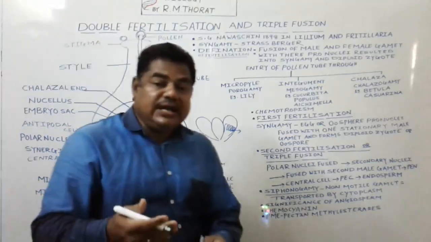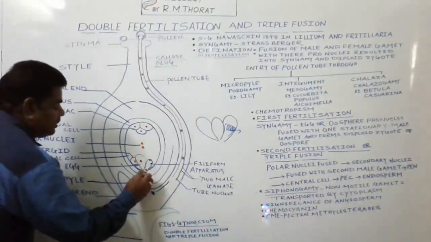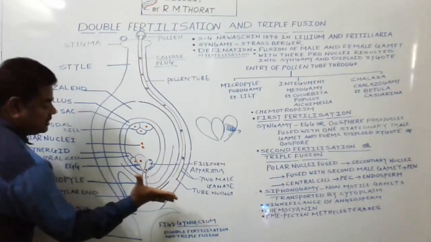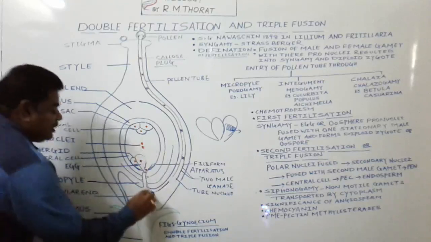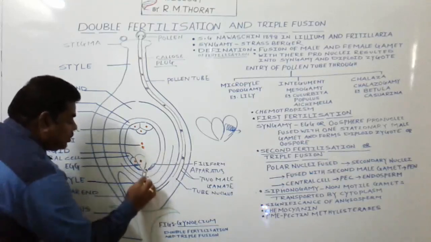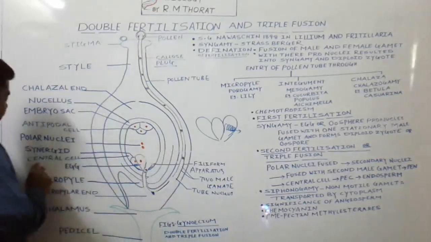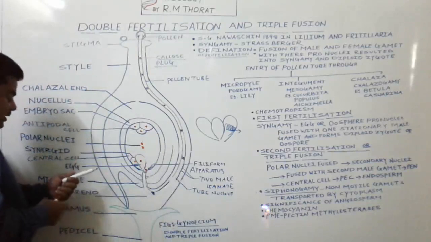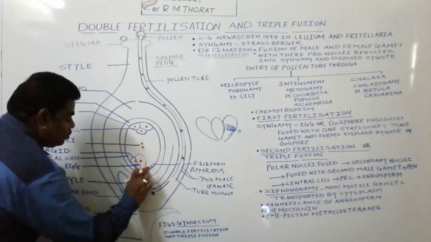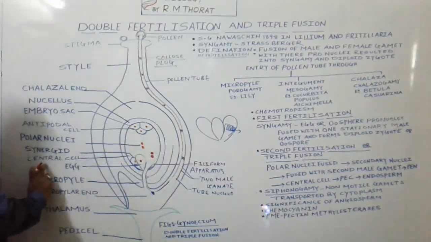That pressure we call hydrostatic pressure, and due to that pressure the pollen tube bursts. When the pollen tube bursts like this, the cytoplasm present in it is released into this big cell, which we call the central cell. Along with the cytoplasm, the two male gametes are also released into this big cell known as the central cell.